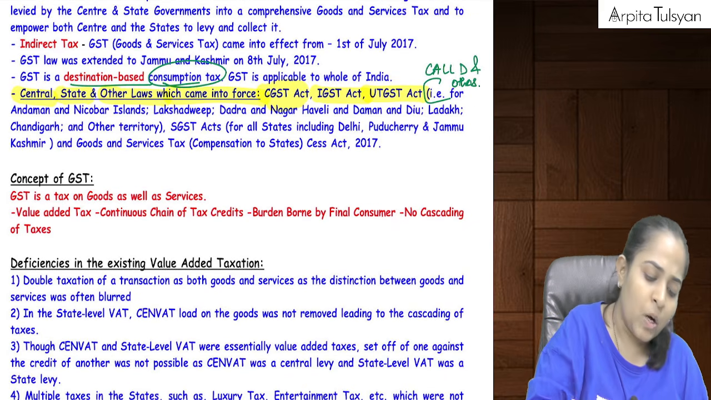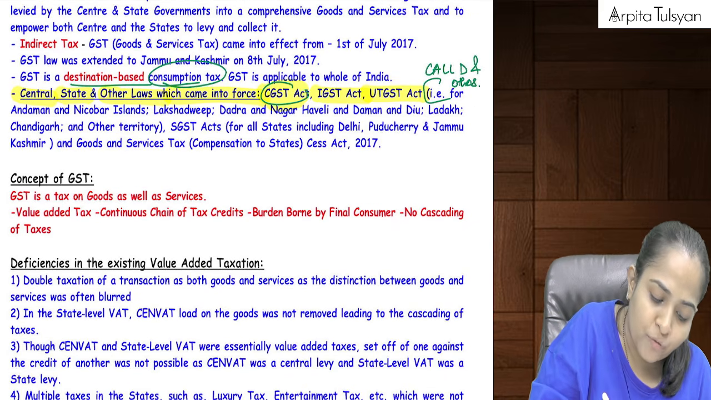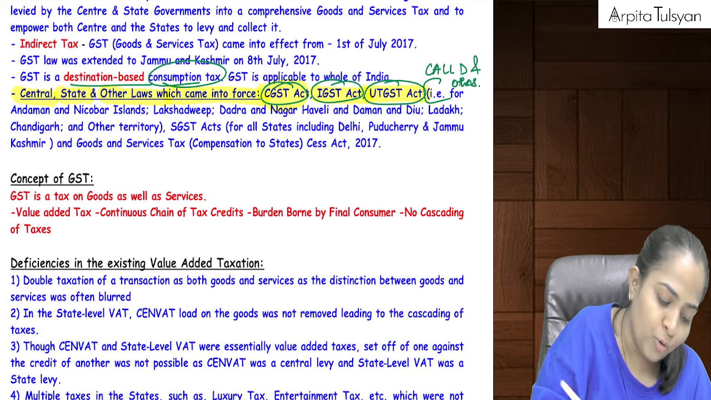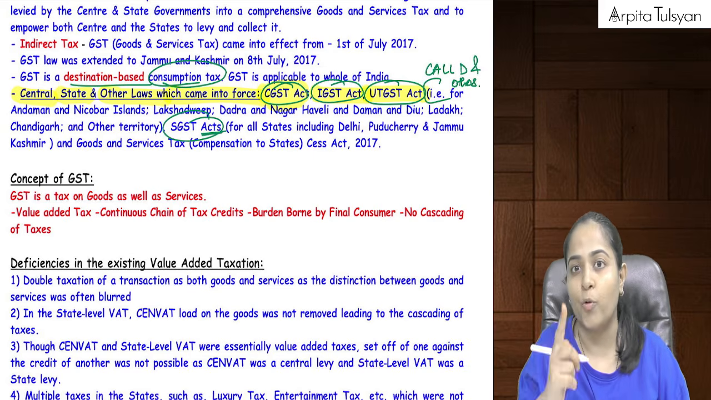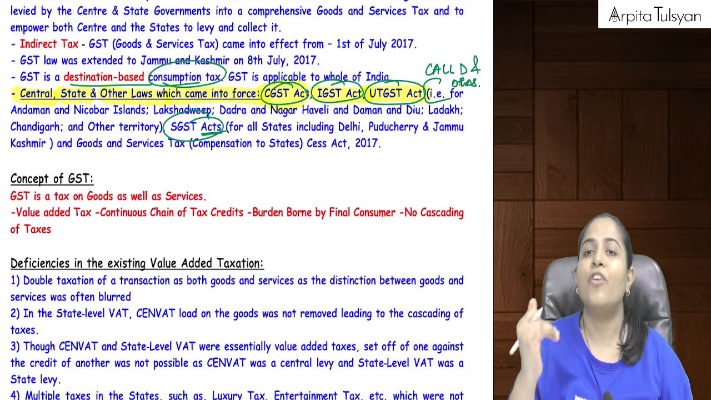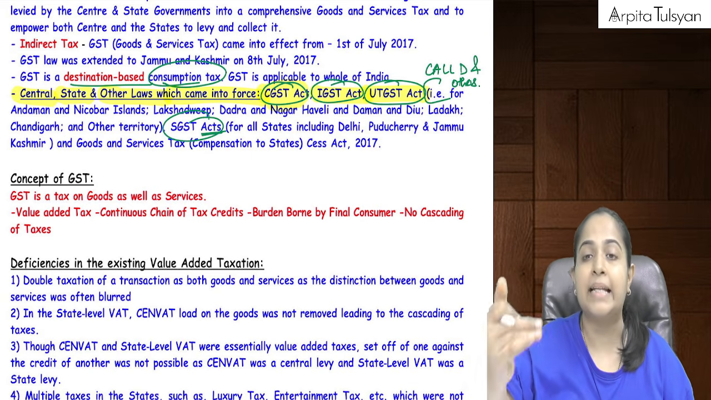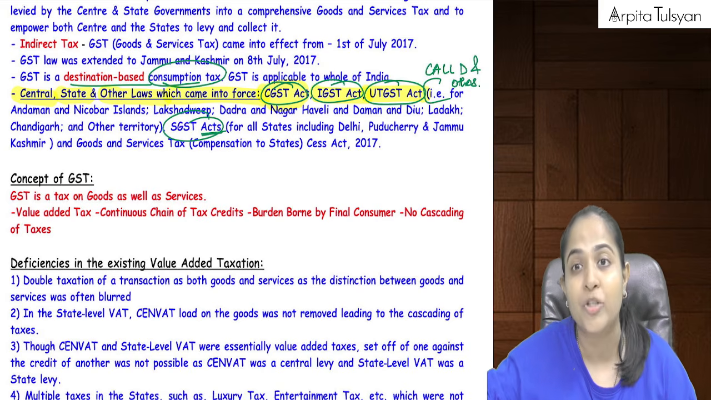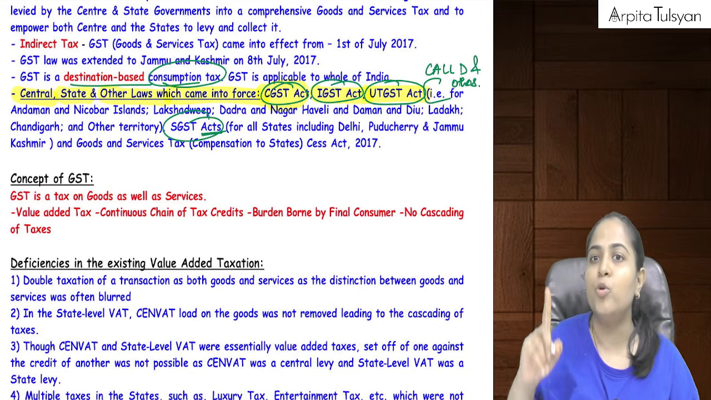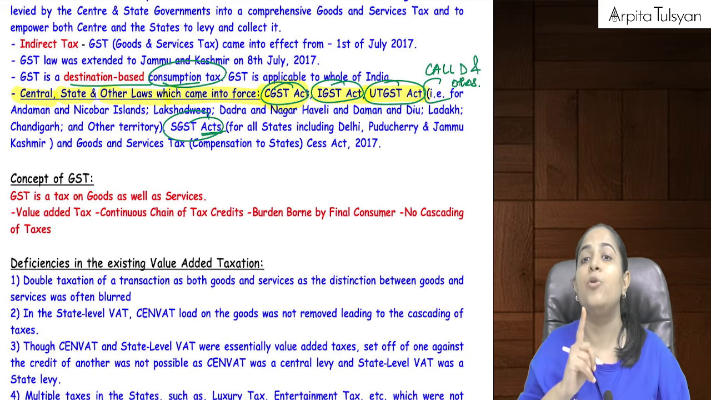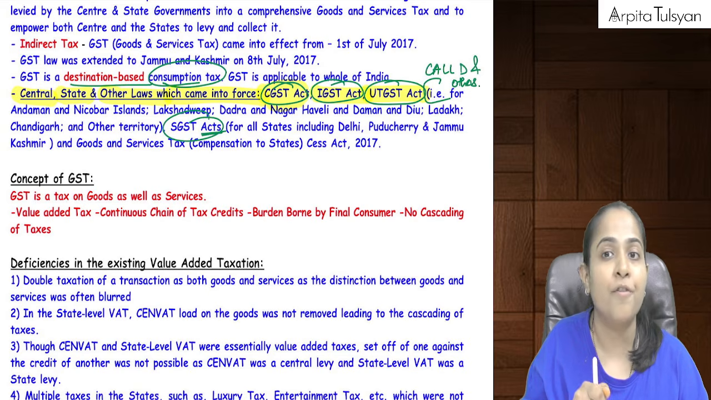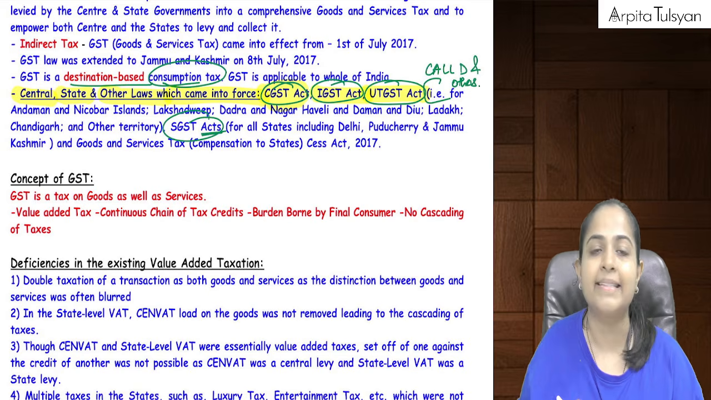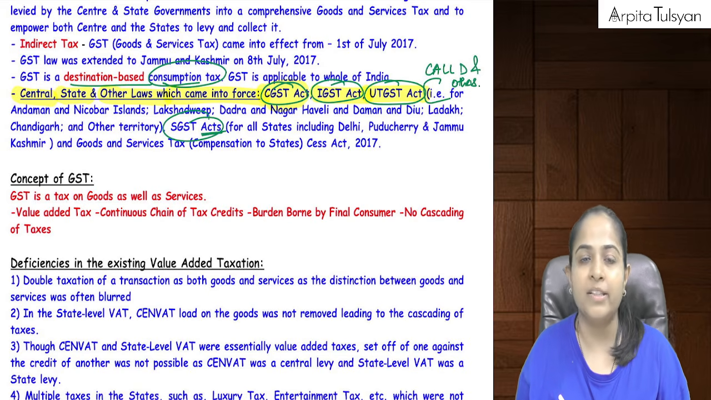So the laws which came into force were the CGST Act, IGST Act, UTGST Act and SGST Acts. SGST Act is not one: for Maharashtra it is one, for Tamil Nadu another, for Kerala another, for Delhi another, for Puducherry another. Delhi, Puducherry and Jammu Kashmir are union territories as per the Indian constitution, but for the purpose of GST they will be considered as states only, and hence they have got their own SGST law.